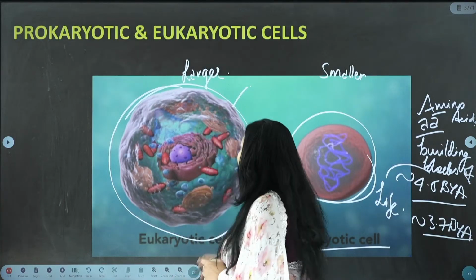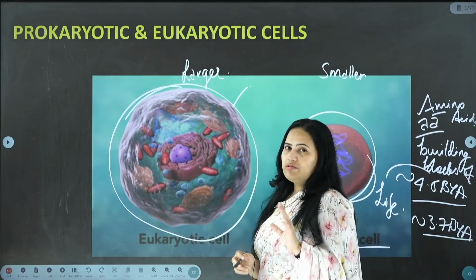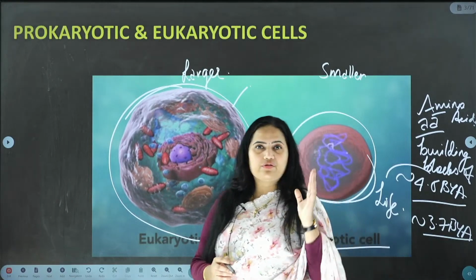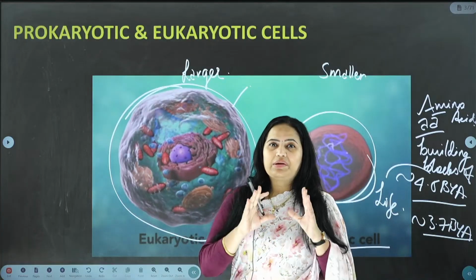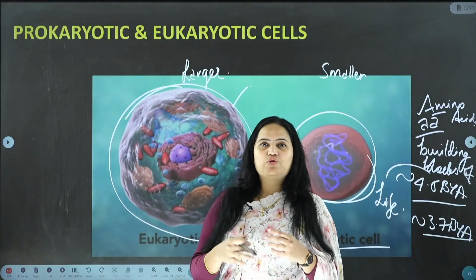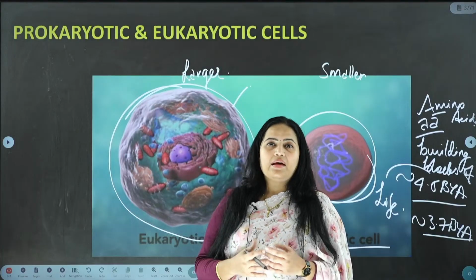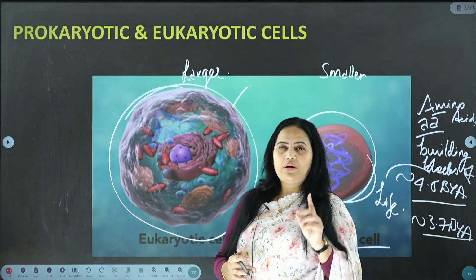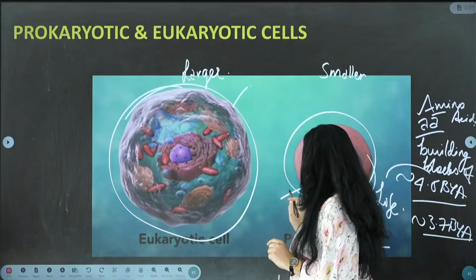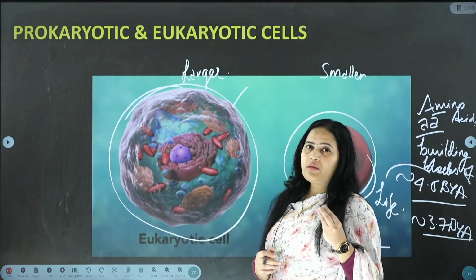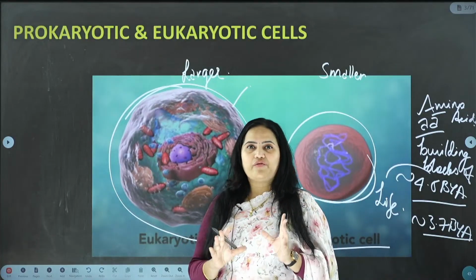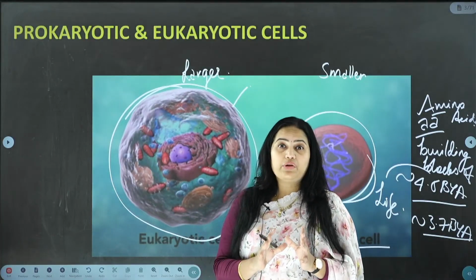Is that okay? So these amino acids, because of various chemical reactions, because of the lightning, because of a lot of rains which are happening, there is some chemical reaction which has happened. Eventually life came into existence, and how has this basic life appeared? It has appeared in the form of prokaryotic, because it is so basic in nature. There are not so many organelles which are formed. That is the reason we call it prokaryotic.